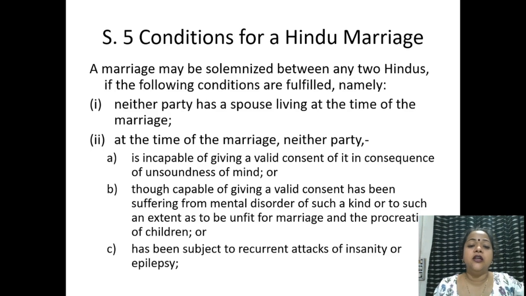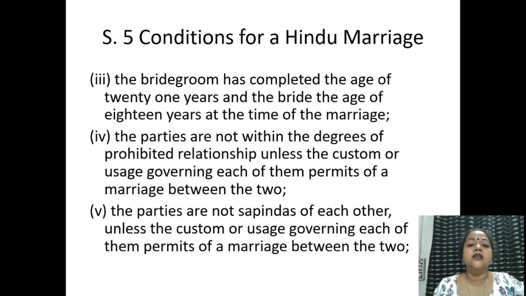Secondly, at the time of marriage, neither party should be mentally incapacitated. Thirdly, the bridegroom has completed the age of 21 years and the bride has completed the age of 18 years at the time of marriage. Fourthly, the parties are not within the degrees of prohibited relationship, unless the custom or usage governing each of them permits a marriage between the two. Here we need to understand degrees of prohibited relationship and also sapindas, which is sub-section 5 of Section 5, which says that the parties are not sapindas of each other unless the custom or usage governing each of them permits the marriage between the two.